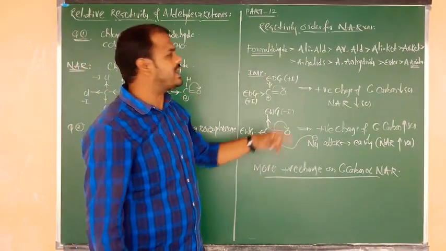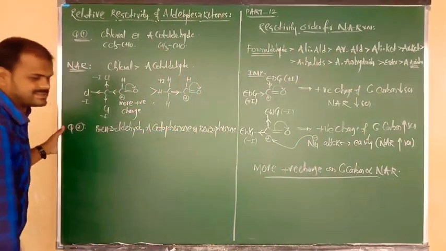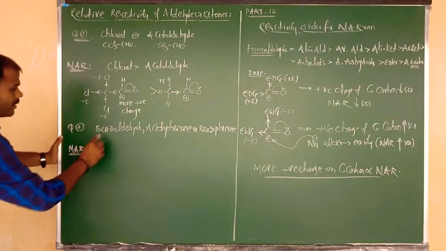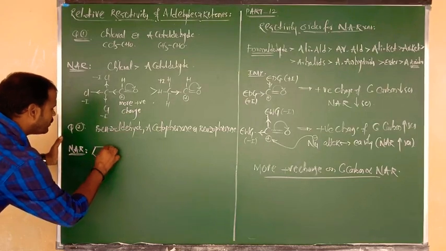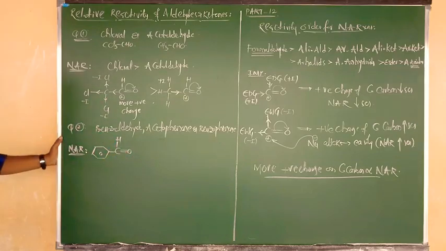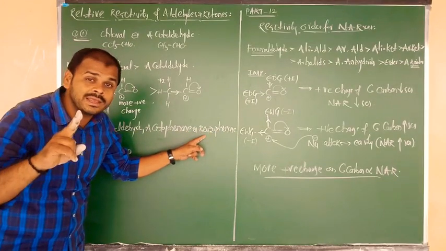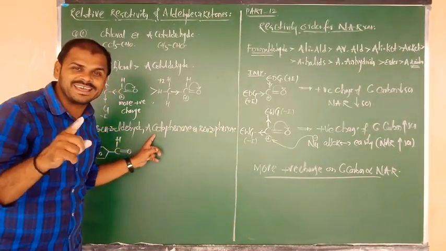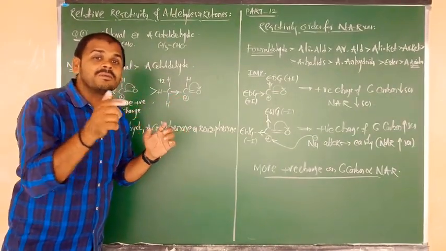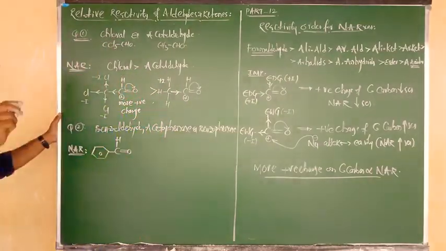For this question we can give the answer by using this concept. First we have to write the aldehyde. Is there any aldehyde? Yes, benzaldehyde is there. So first of all I am going to write benzaldehyde. Benzaldehyde formula: benzene bonded to C double bond O, again bonded to H. After that, ketones: acetophenone and benzophenone, both are ketones. But in benzophenone, 2 benzene rings are there, while in acetophenone, only 1 benzene ring is there. As the number of benzene rings increases, resonance effect increases, but nucleophilic addition reactivity decreases. I told you this at the start of this class.